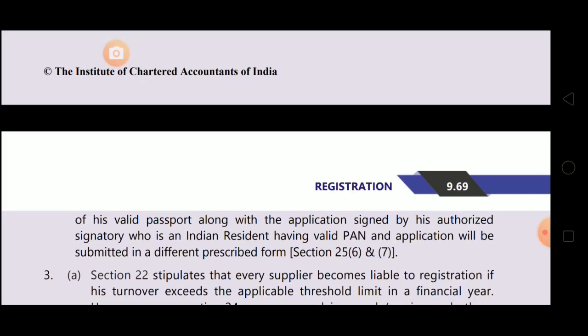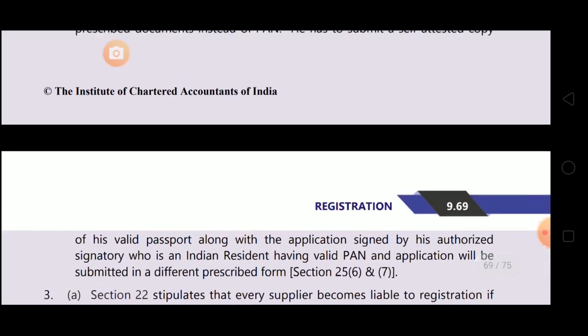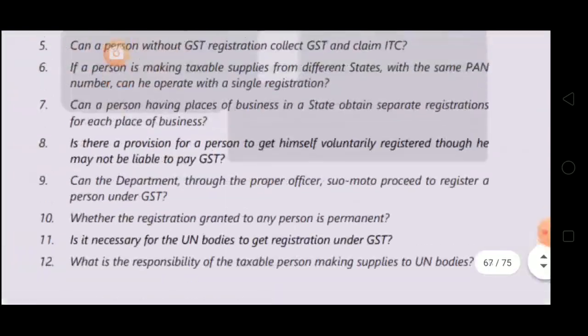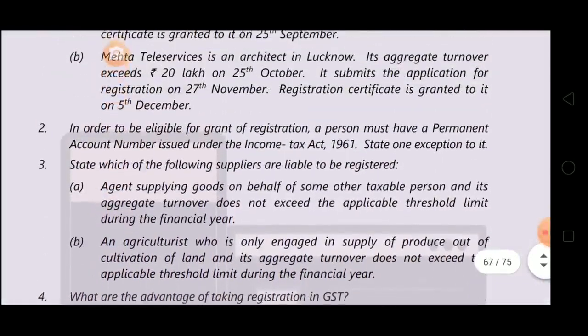He requires a self-attested copy of passport along with the application which is signed by the authorized signatory. Signatory means who is representing him, who is an Indian resident having valid PAN, and the application shall be submitted in a different prescribed form. Basically two things are required: valid passport with self-attestation and application by authorized signatory. That is required, and the application will be submitted in a prescribed form. Now the second question is done.